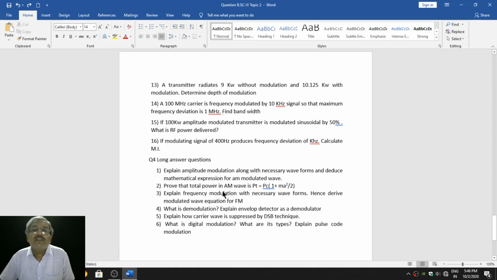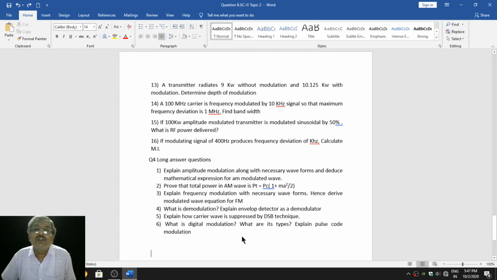Explain frequency modulation with necessary waveforms. Hence, derive the modulated wave equation for frequency modulation. Details regarding frequency modulation are expected. Then, what is demodulation? Explain the envelope detector as a demodulator. Explain how the carrier wave is suppressed by the DSB technique.